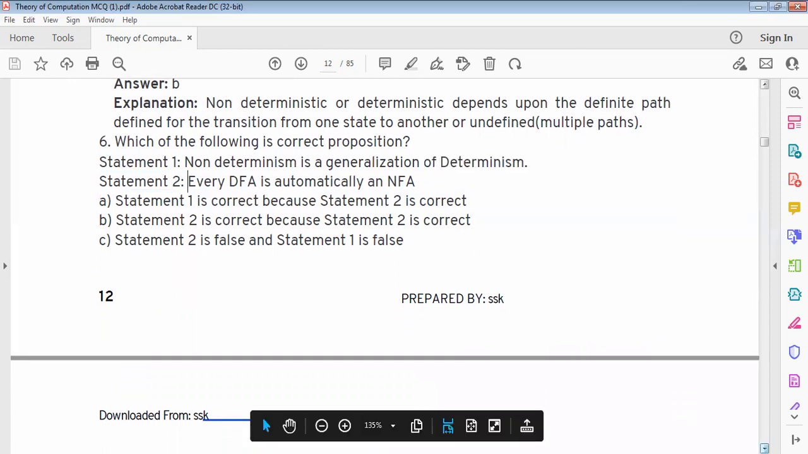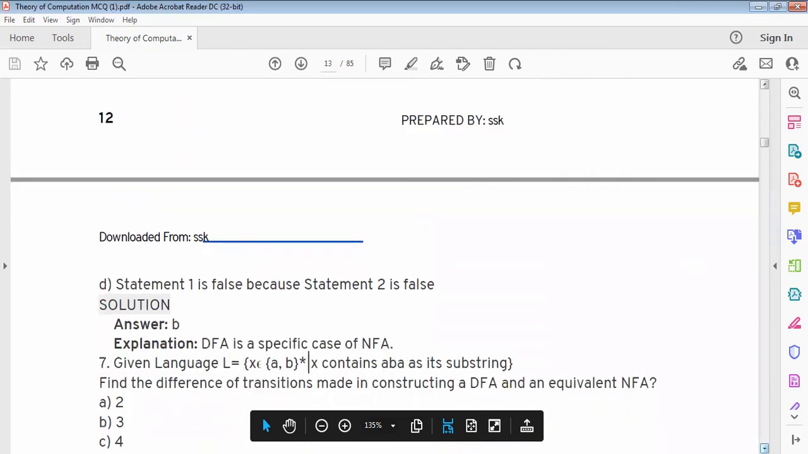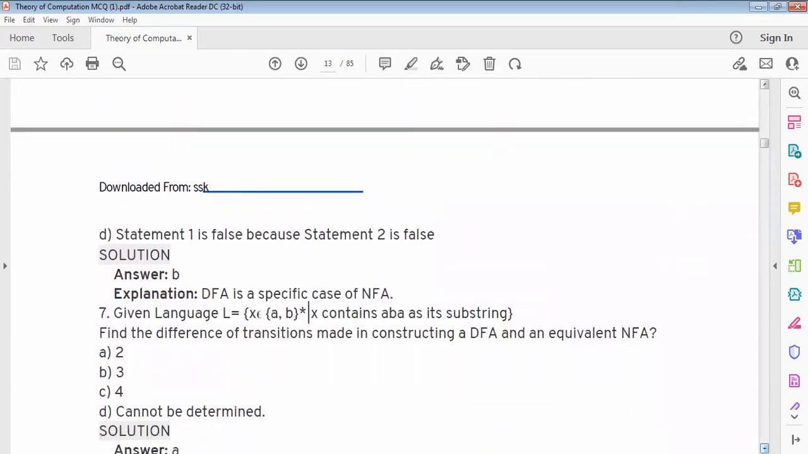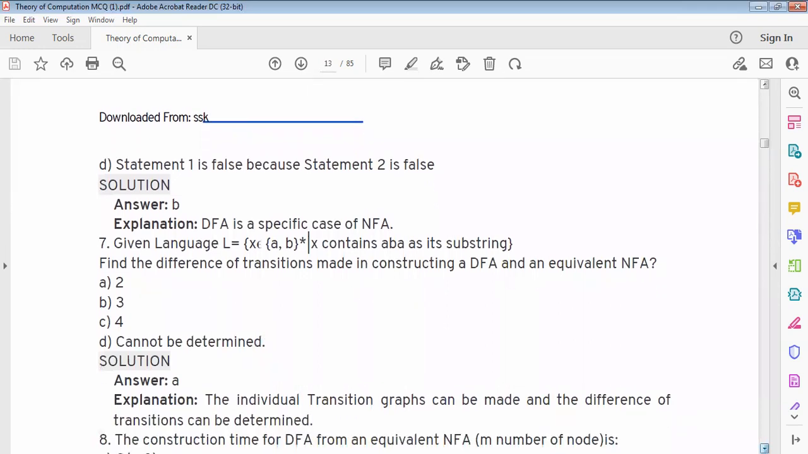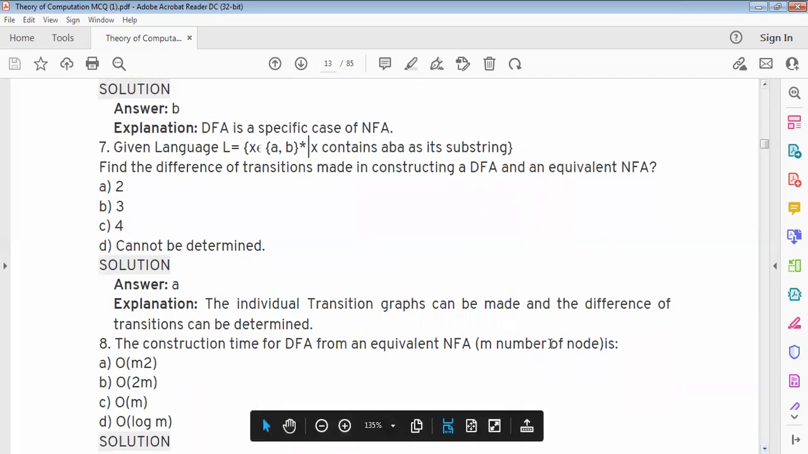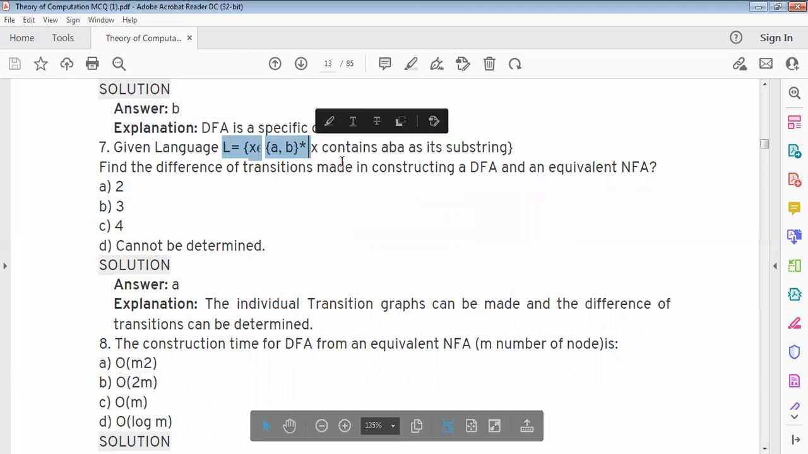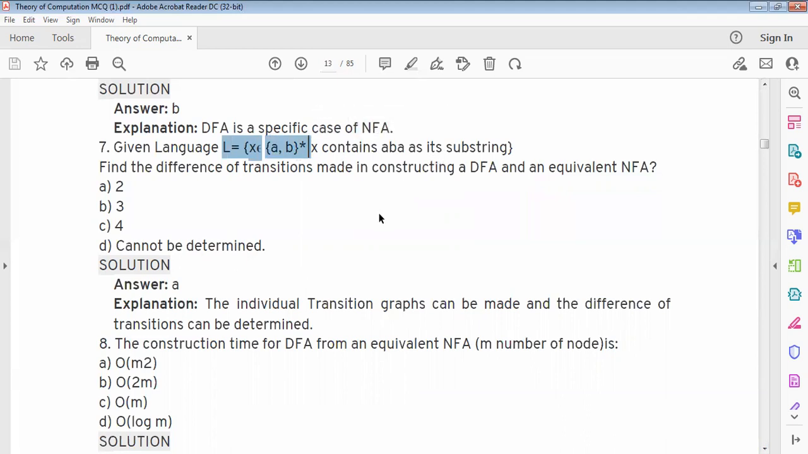Answer is B option. DFA is a specific case of NFA. Given language L, X belongs to {A, B} Kleene closure such that X contains ABA as its subset. Find the difference of transitions made in constructing the DFA equivalent to the NFA.